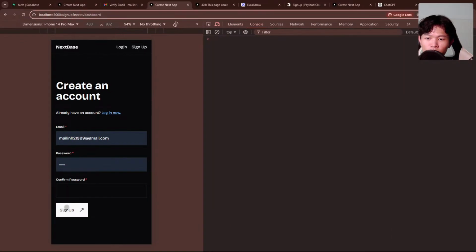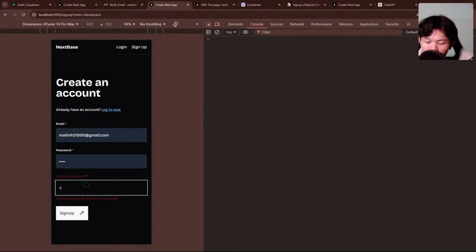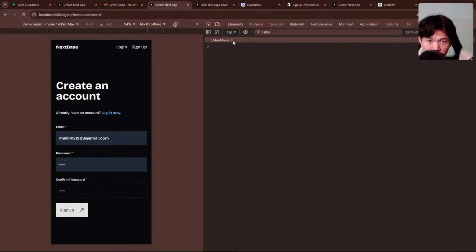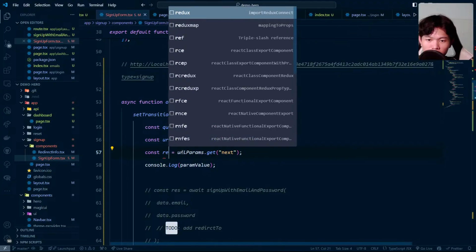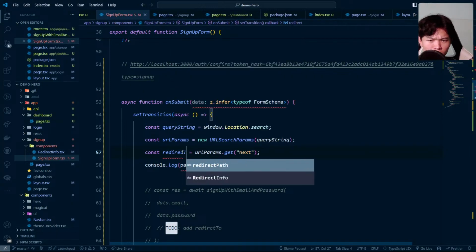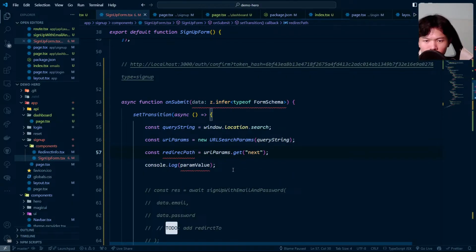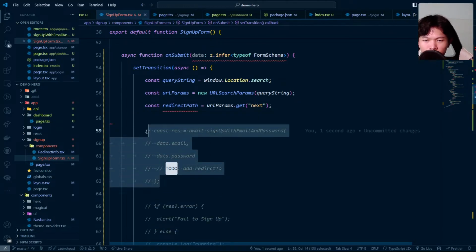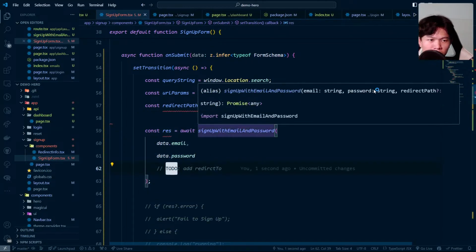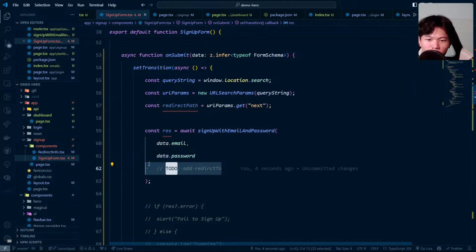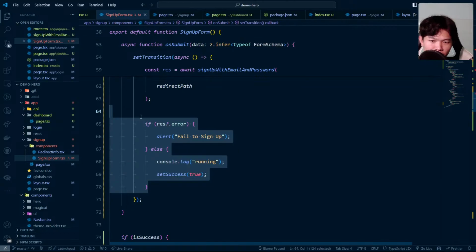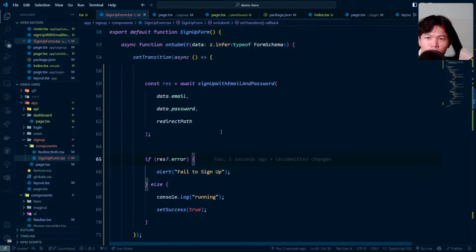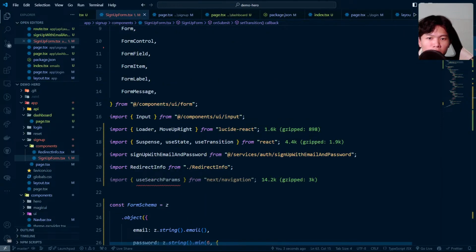We have next, dashboard, right? If I click here, okay, I need to confirm this one. So we get dashboard, really nice, as you can see. Then we can just change this one to redirect path. And then we can pass it to here, because right here we just need the redirect path as well. And then we add this guy right here, and then we uncomment this one back. So then everything should be good to go. And make sure we have no squiggly line right here.